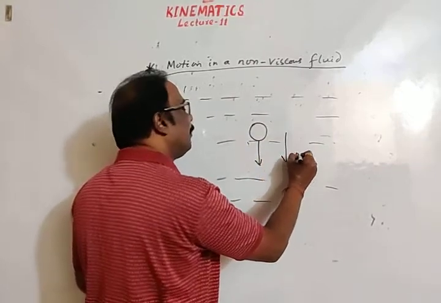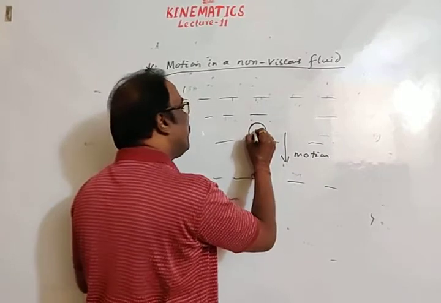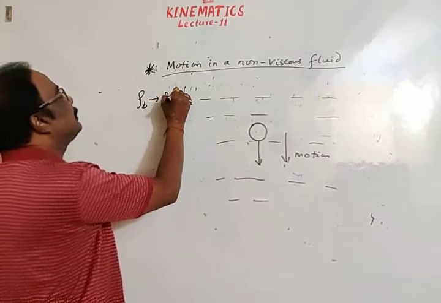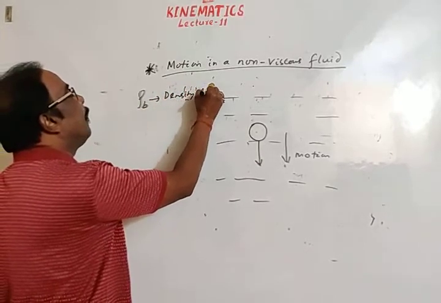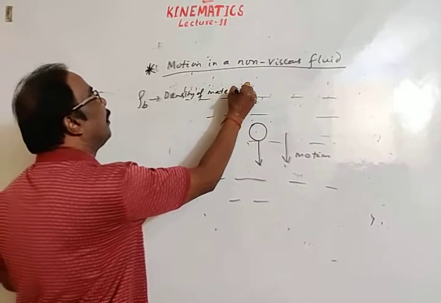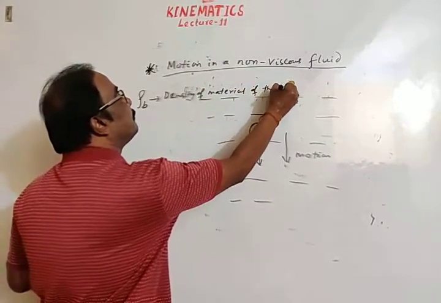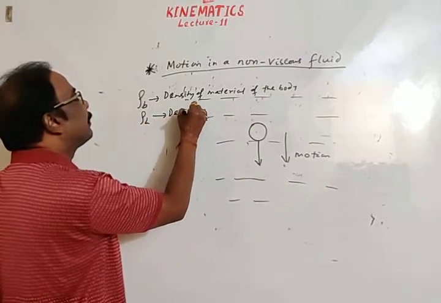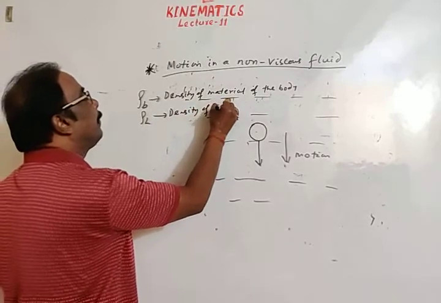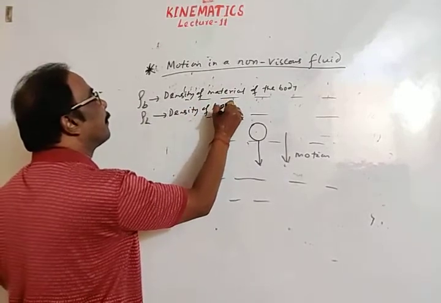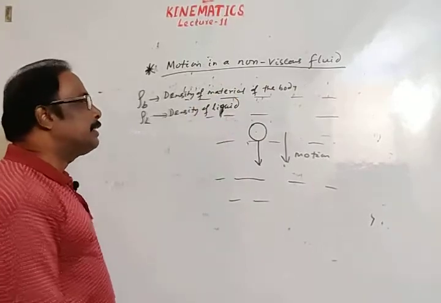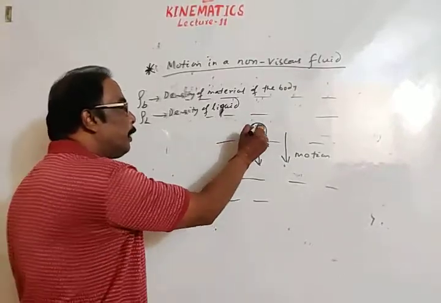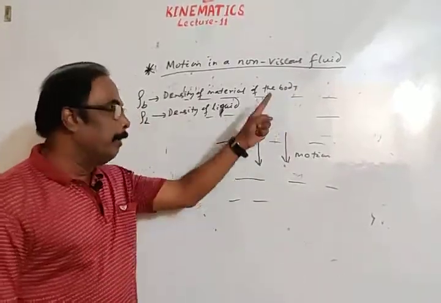I am taking the symbols: rho b is the density of the material of the body, and rho L is the density of the liquid. Let this body be moving inside the liquid in the downward direction.